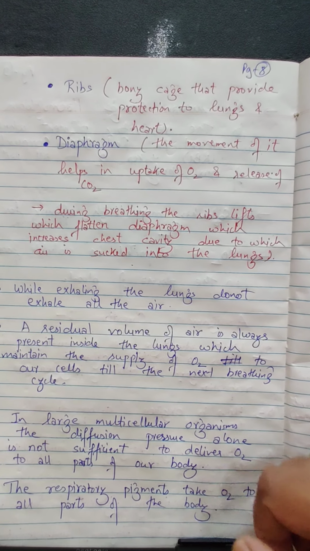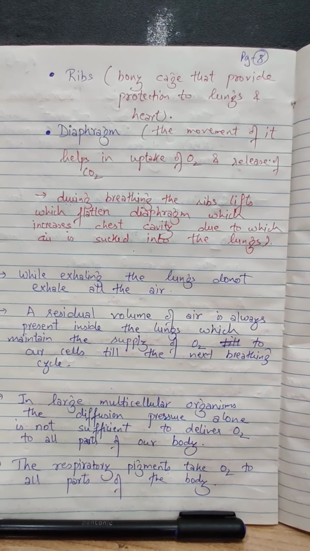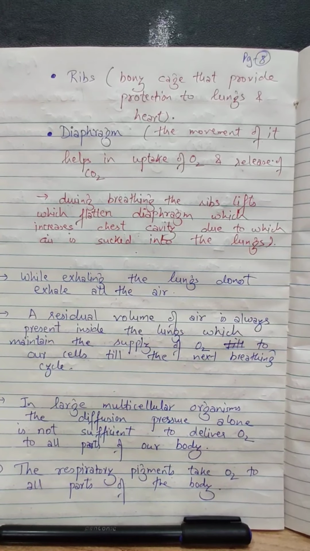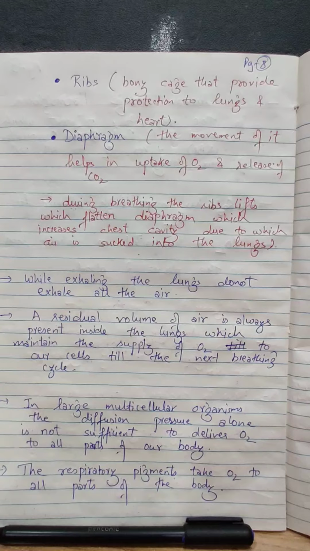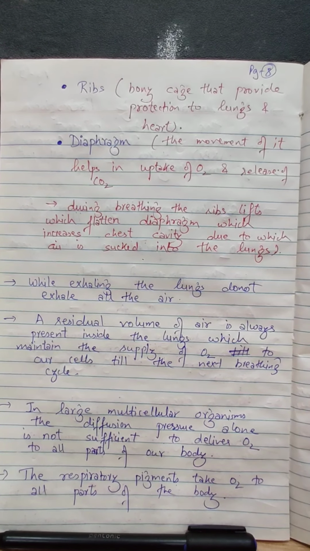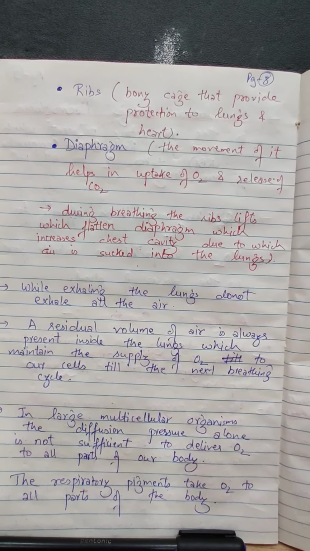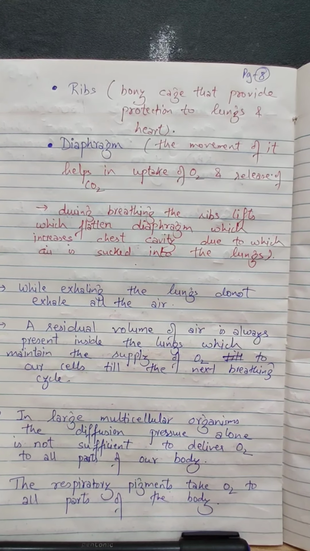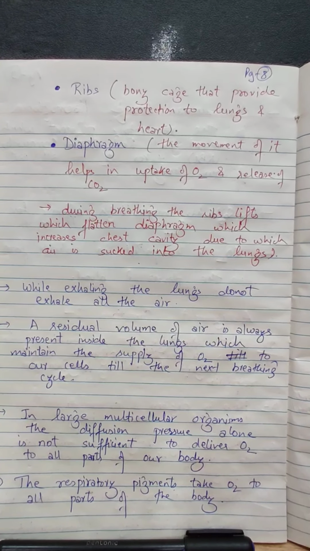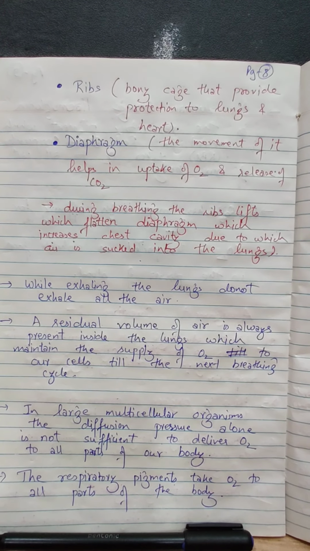Remember, whenever you exhale, you don't exhale the complete air. A very small amount of air is still left in your lungs. Why? Because our cells need a continuous supply of oxygen, for which a residual volume of air is always present inside the lungs, which maintains the continuity of oxygen supply in our body.